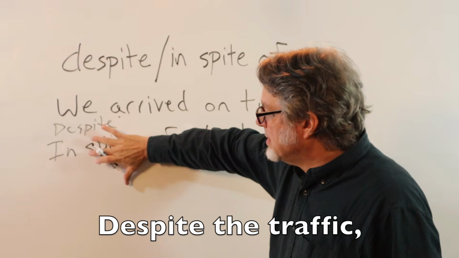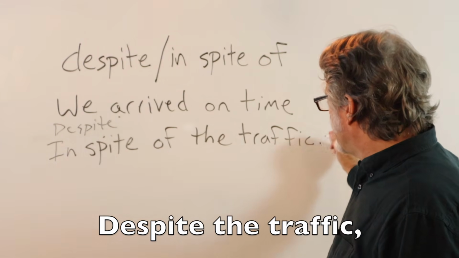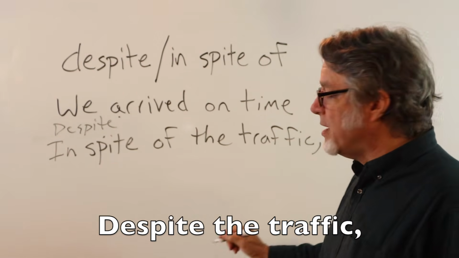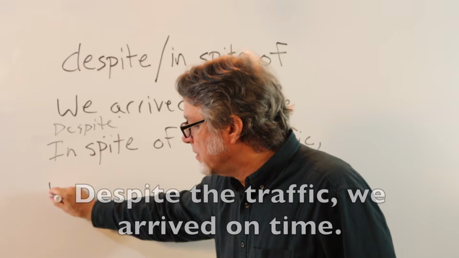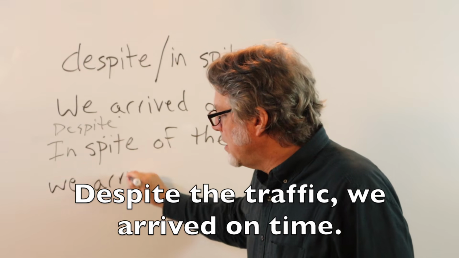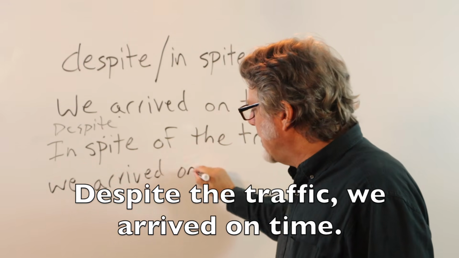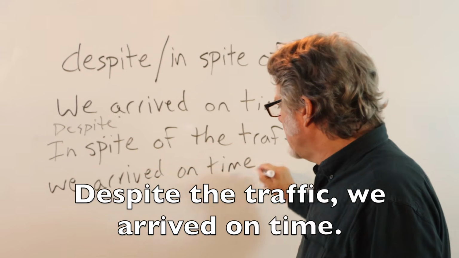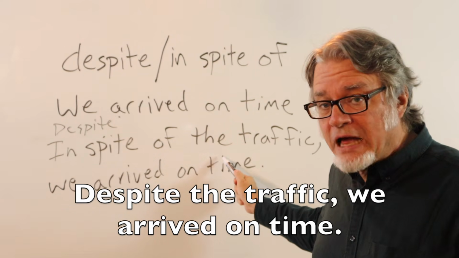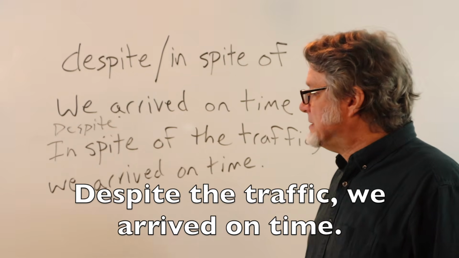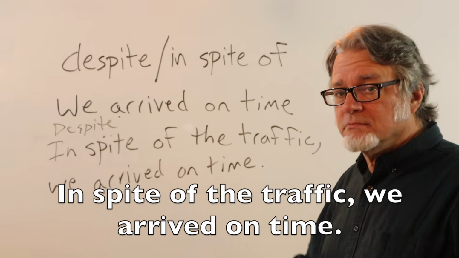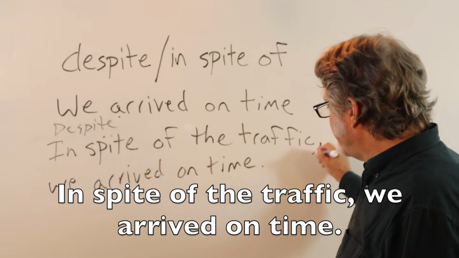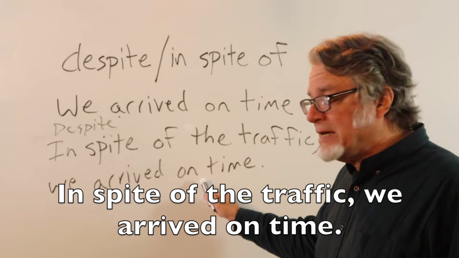You would just say, despite the traffic, and then here would be a comma, and then this moves down here. We arrived on time. Despite the traffic, we arrived on time. Or in spite of the traffic, make sure there's a comma here if you're writing, we arrived on time.